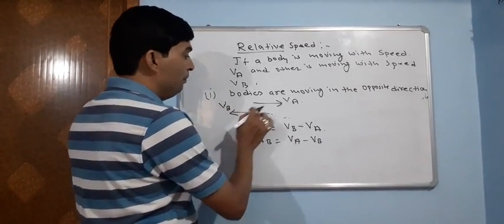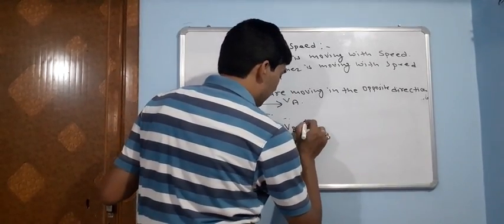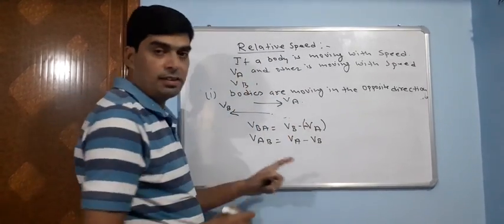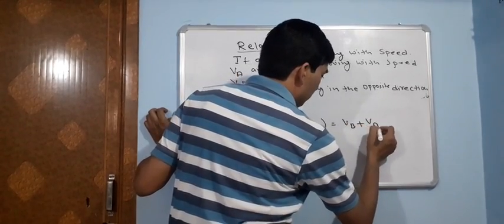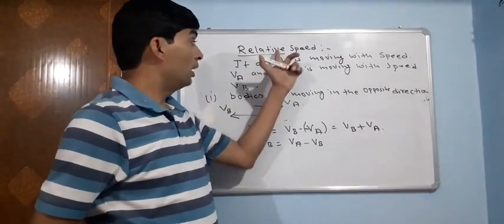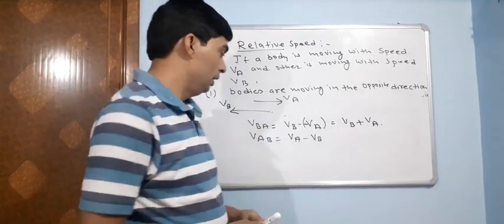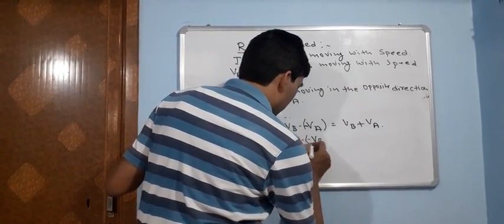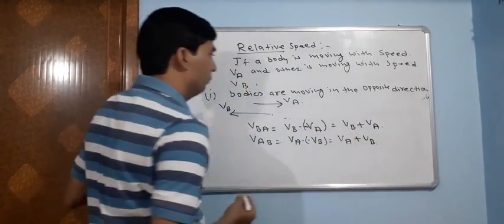VBA is VB, and since the direction is opposite, we add one more minus, that is minus VA. Now minus minus is plus. So the conclusion is VBA is VB plus VA. That means in that case the relative speed is the sum of the individual speeds. Similarly here we put a minus sign and sort it out, so it is VA plus VB.